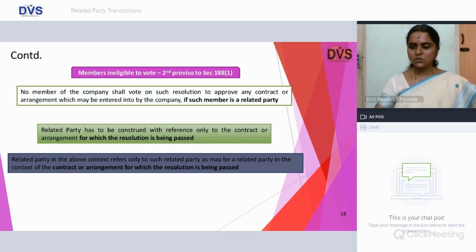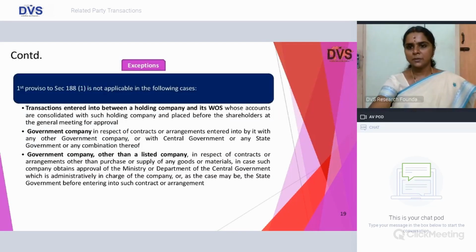Whereas in the case of SEBI LODR, if the related party is part of the transaction, he shall not be entitled to vote for the contract or arrangement, even if that particular resolution is over and above that particular transaction to which the matter is sought for approval. Hence, the LODR provisions are wider than your Companies Act provision.